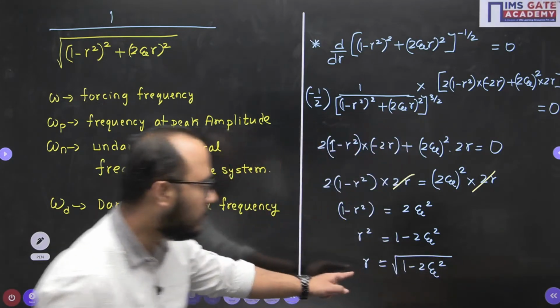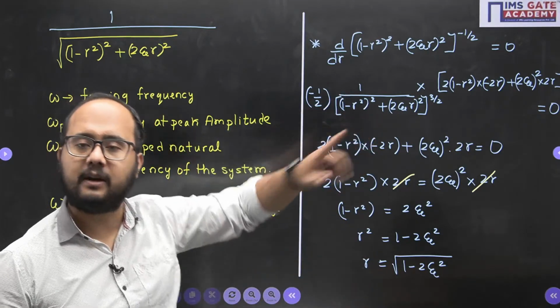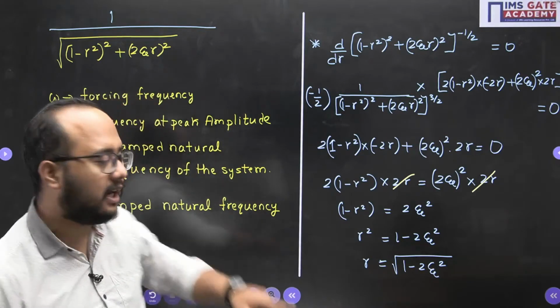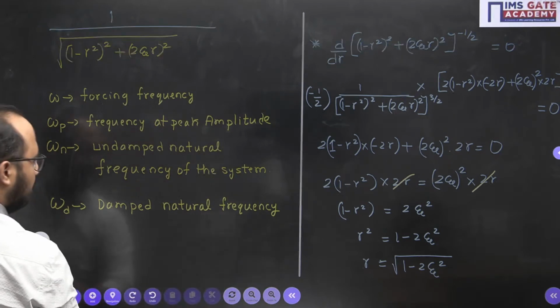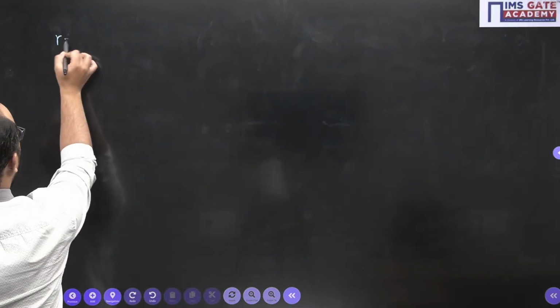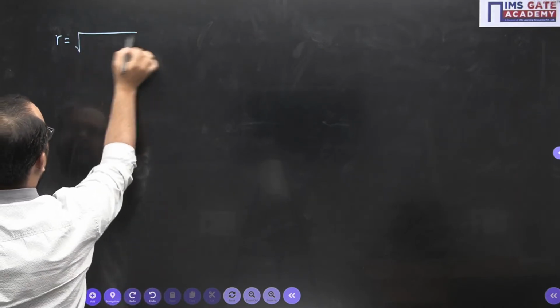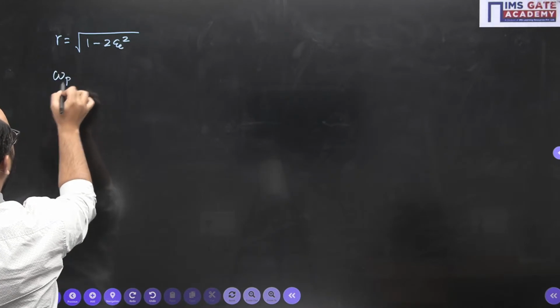Now as I told you, this is that r value for which the amplitude will become maximum. When amplitude becomes maximum, it will be at what frequency? Omega p. So that r value we have solved is omega p by omega n.